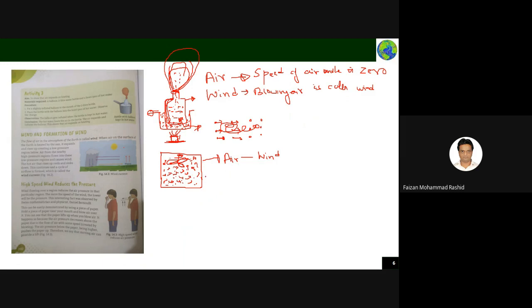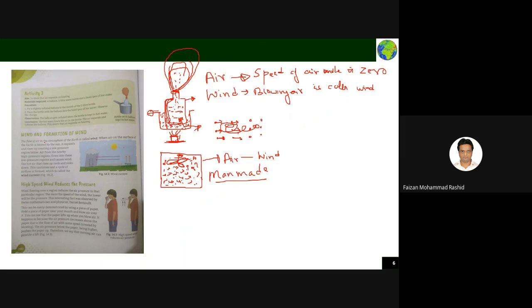This is an artificial, man-made method, since the fan is man-made. Now what is the natural process? How does it happen in nature?